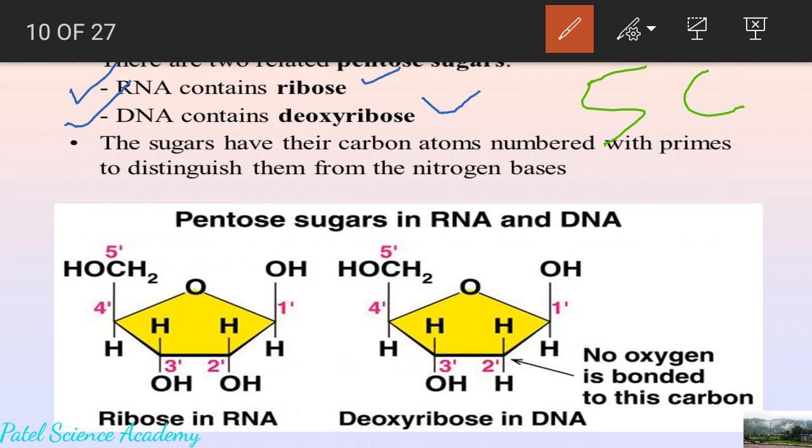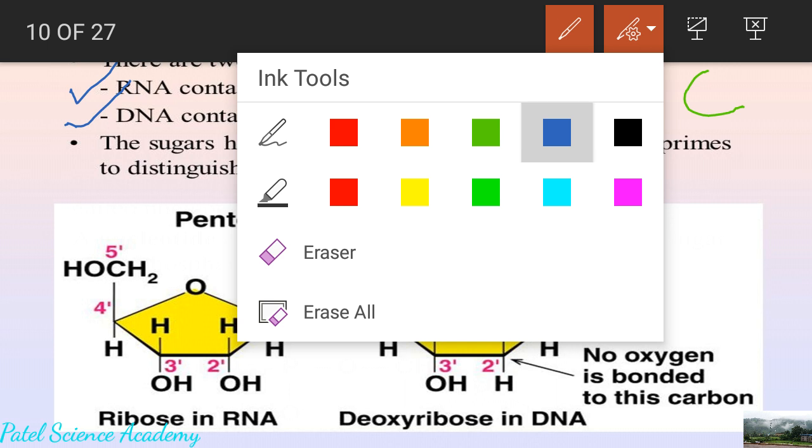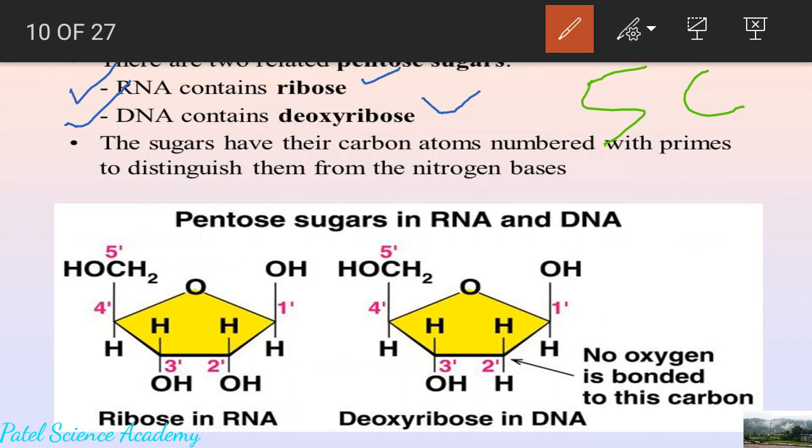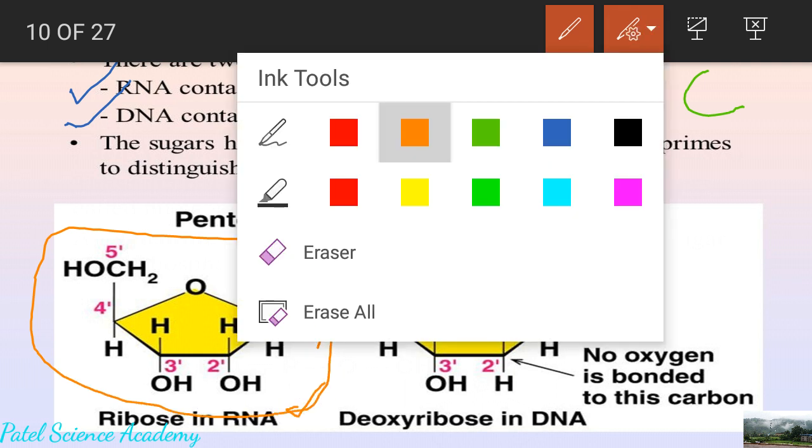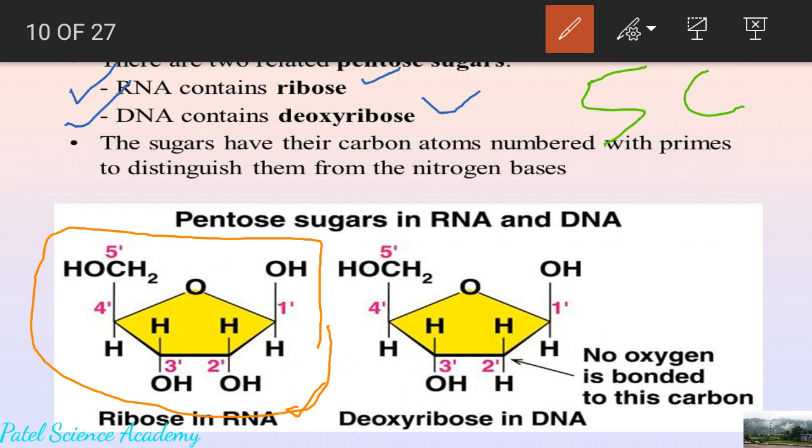About ribose, the sugar has its carbon atoms numbered with a prime to distinguish them from the nitrogenous bases. So dear students, I'll explain to you about the ribose sugar, which is present only in RNA. This is the structure of ribose sugar, and I am explaining here the structure of the ribose sugar one by one. So what is the formula of the ribose sugar?